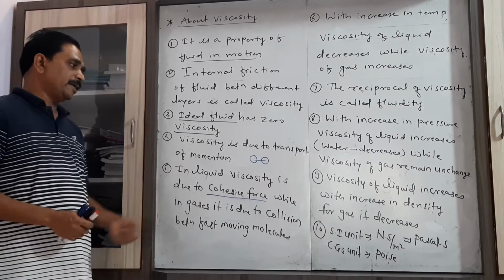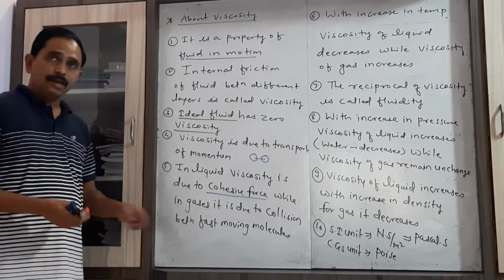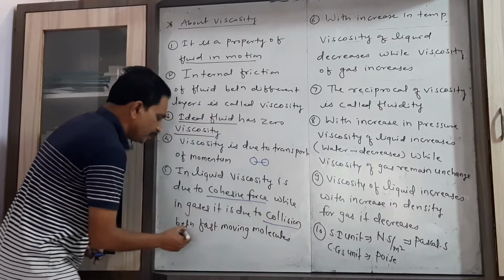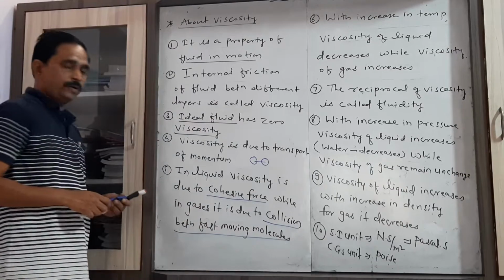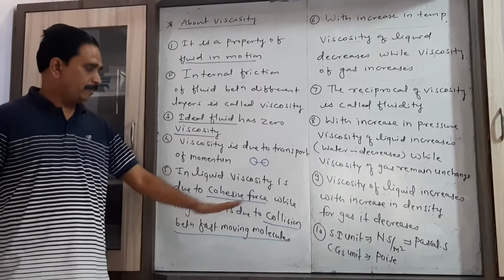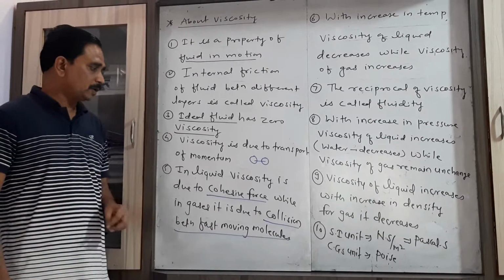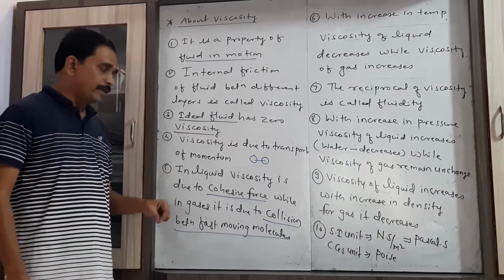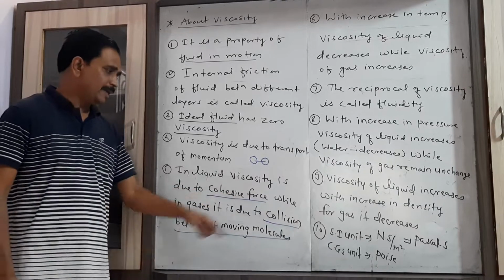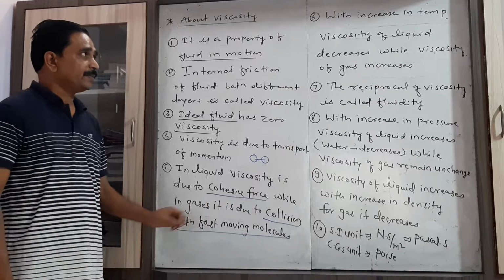So in liquid, viscosity is due to cohesive force, while in gases viscosity is due to the collision between the fast moving molecules. All of you know that gas molecules are always in a state of random motion. So keep in mind, we have the viscosity in liquid because of the cohesive force, and in gas because of the collision between the fast moving molecules.